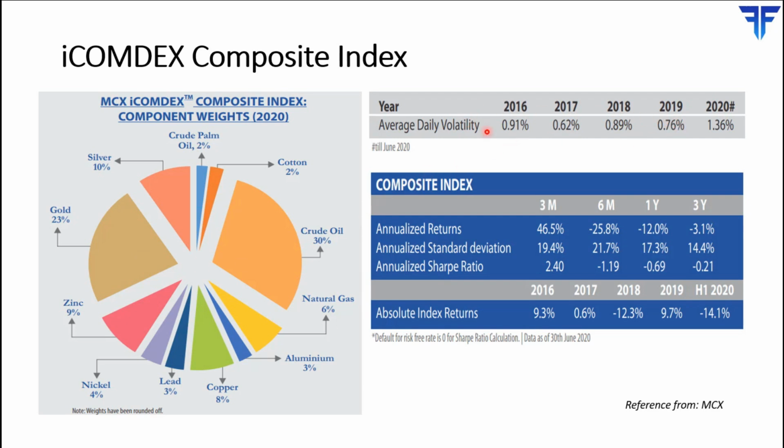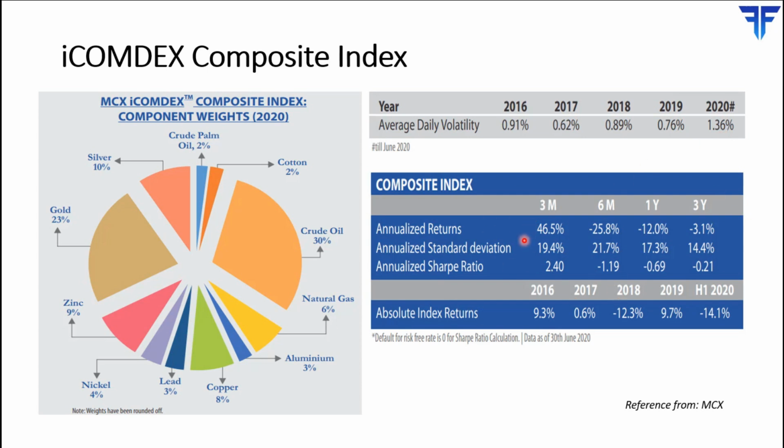Now the table on the top right shows you the average daily volatility of the composite index from 2016 to 2020 onwards. As we can see, in 2020 the average daily volatility has been the highest as compared to the average daily volatility seen over the past 4 years.